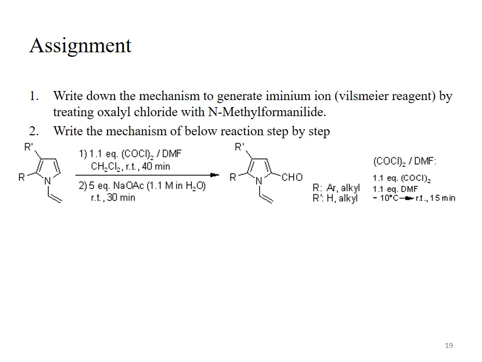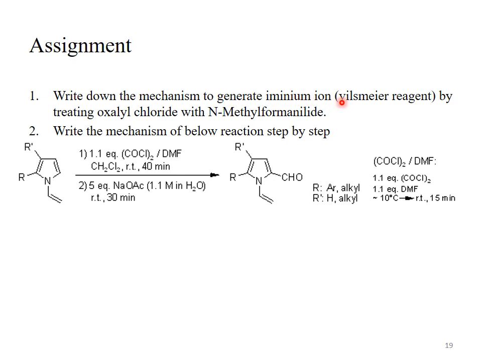Here is the assignment for you. First question of the assignment: write down the mechanism to generate the iminium ion. Just only write the mechanism to generate the iminium ion. Remember, this is the first step of the mechanism of Vilsmeier-Haack formylation. How will you generate the iminium ion?